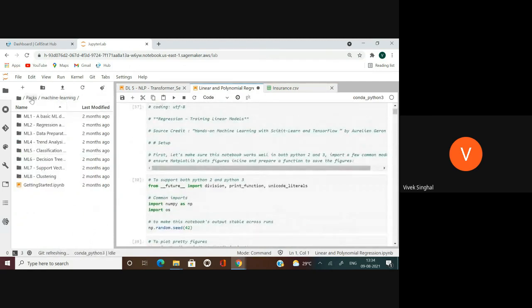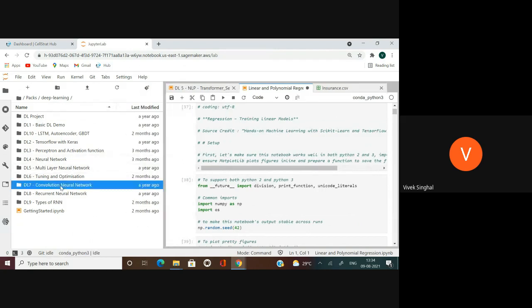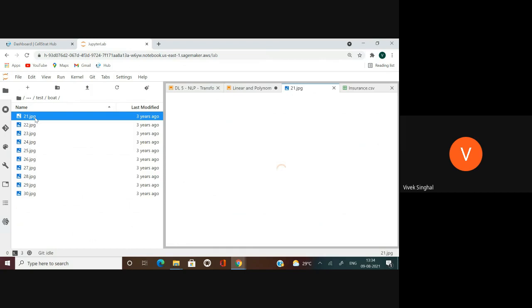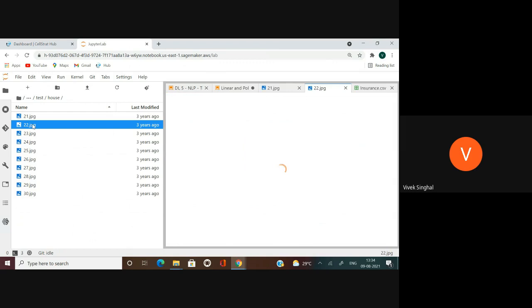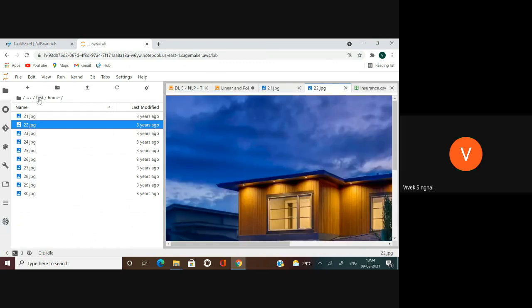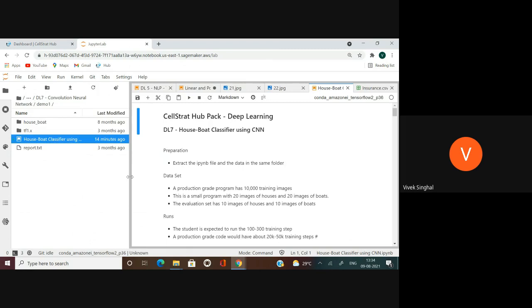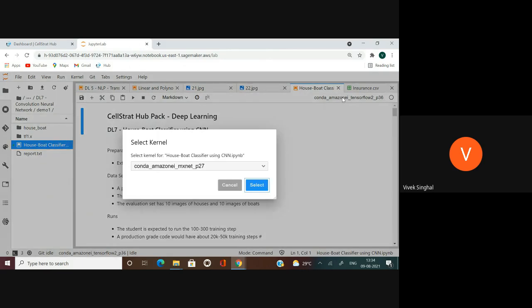Let's also try a deep learning project. So I'll go to the deep learning pack, which I had already checked out in my SelfStat Hub. Let's try a convolutional neural network project. This is a house versus boat classifier. And we can see we have two data sets where we have boats and we have houses here, right? So we are developing a binary classifier between house and boat images using this convolutional neural network, which is a deep learning algorithm.